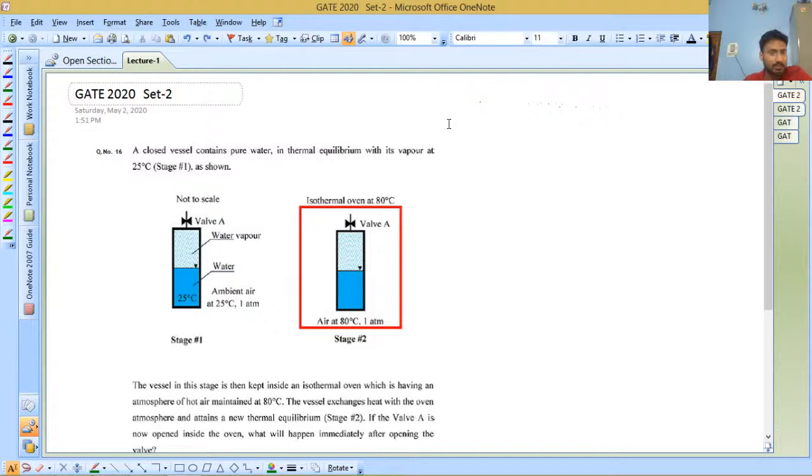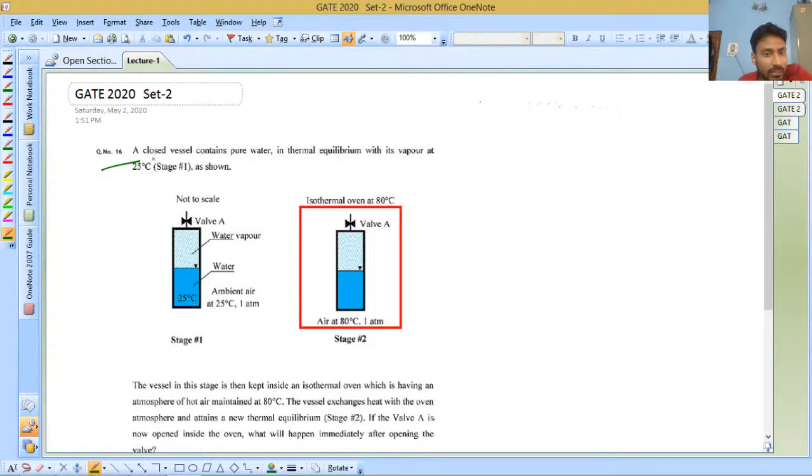So let us begin with the first problem. And for these questions that I am dealing with now, you will get one PDF. In that PDF you will get all the questions as well as the solutions. So the first problem is question number 16 that came in set 2.